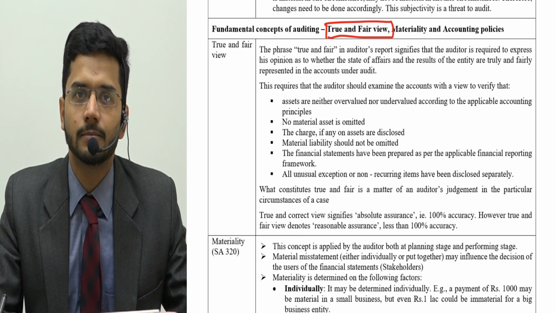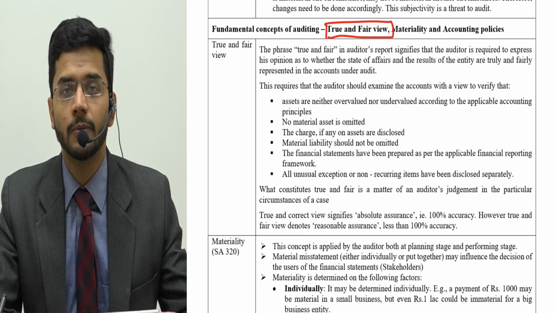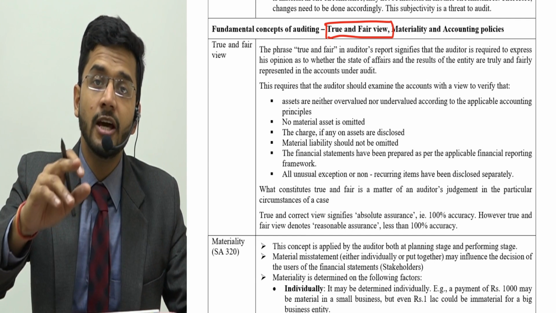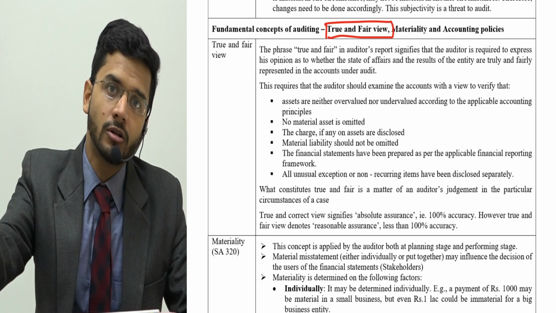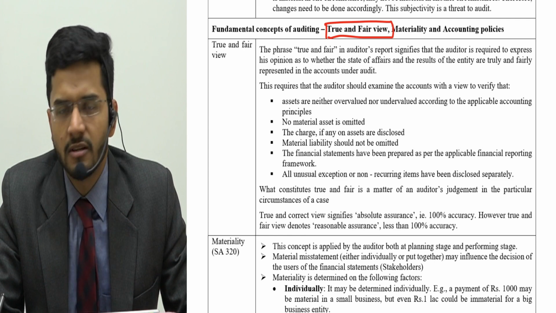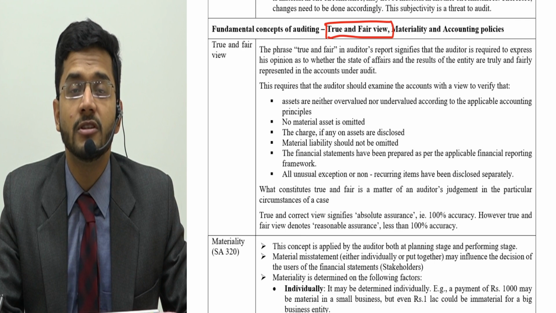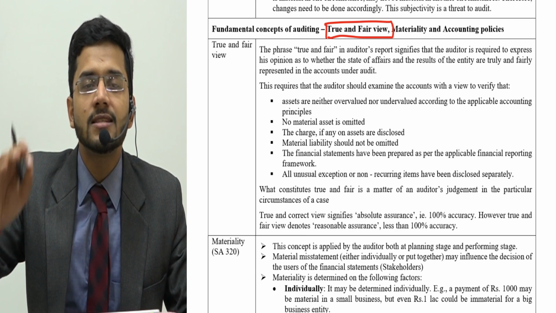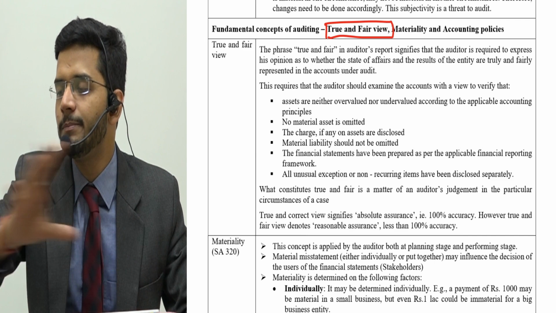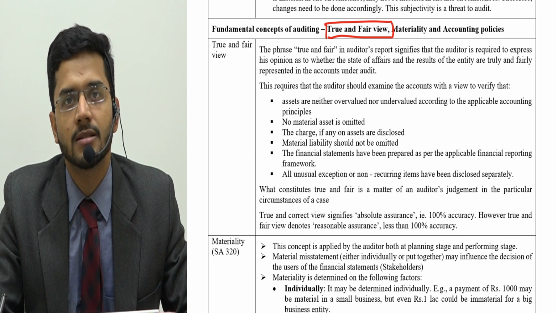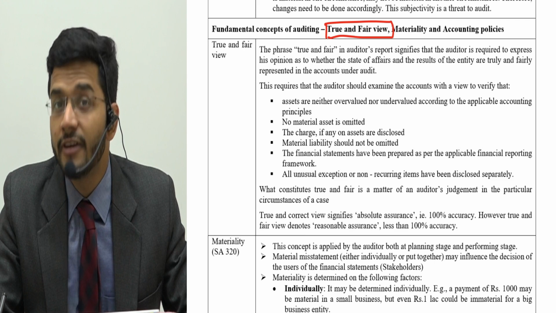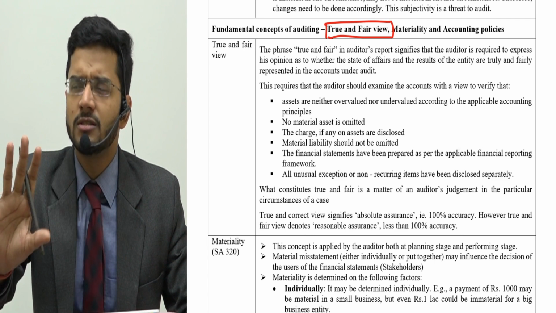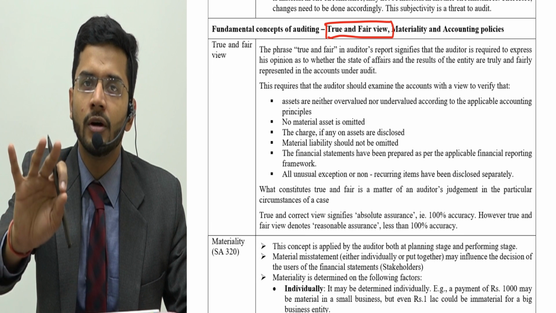True and correct. Now, what is the difference between true and fair and true and correct? And why in auditing are we using the phrase true and fair and not true and correct? Let me tell you the difference in brief. Correctness means that you are vouching for the 100% correctness of financial statements. And true and fair means that you are giving a reasonable assurance, which is 70% assurance, on the correctness of a particular thing.